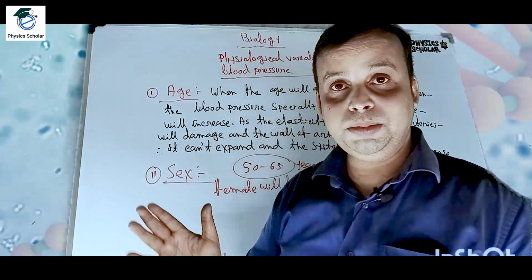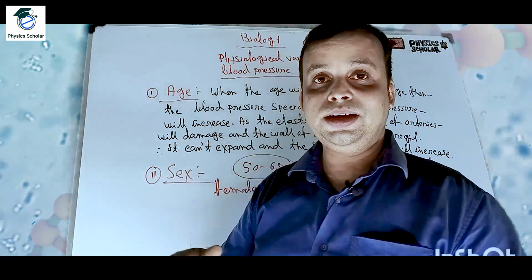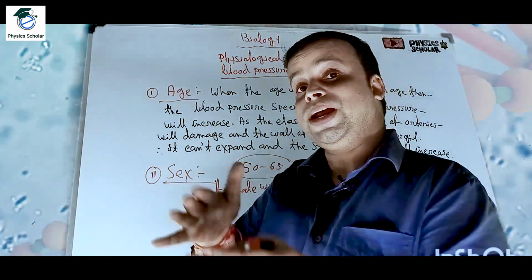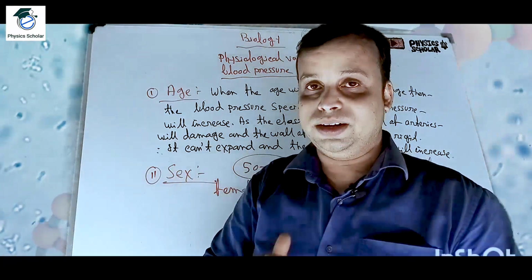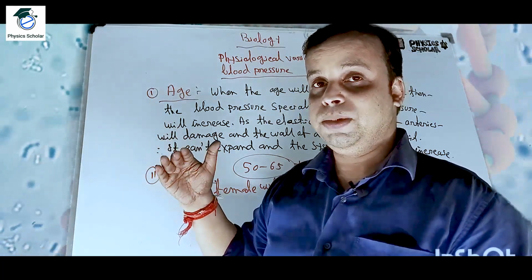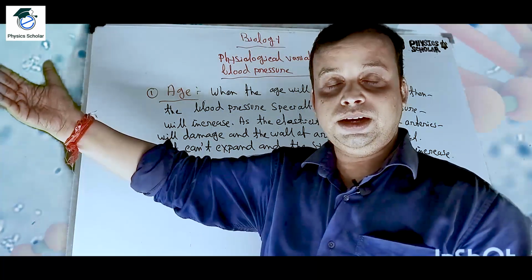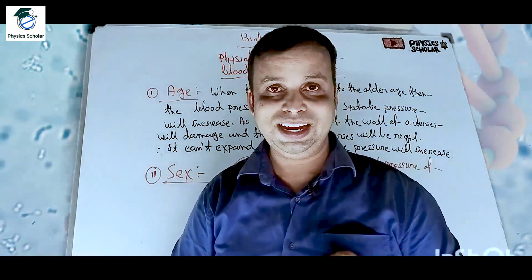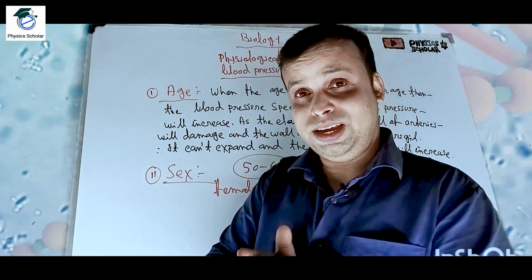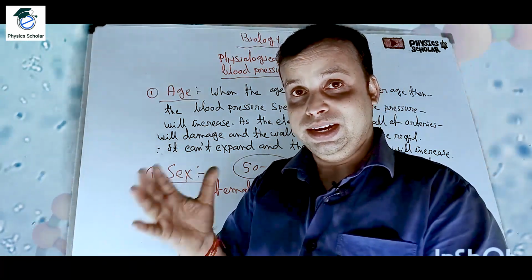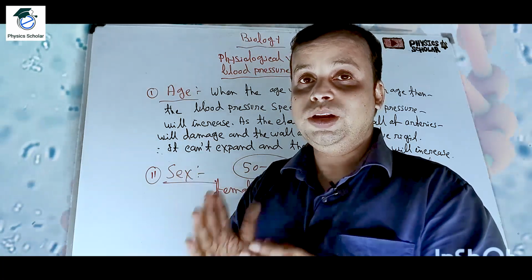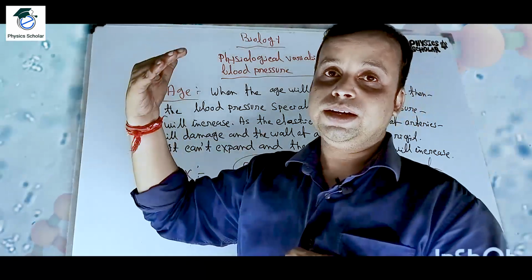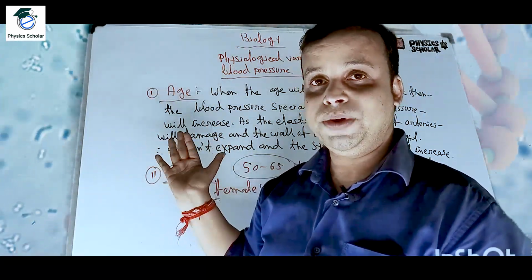Basically, before the menopause, the menstruation cycle will be continued. So the blood pressure compared to male, in case of the female, will be a little bit lower. But the male will be higher. But when the menopause occurs and the age grows, then the blood pressure for both male and female will be almost similar. Clear? So up to the menopause time, as the menstruation cycle will be there, the blood pressure of the female will be a little bit lesser, not too much, than male, but after that it will be almost the same as the male.